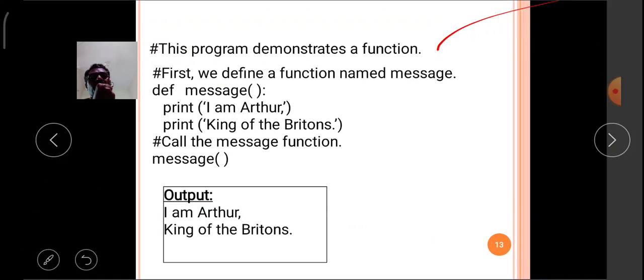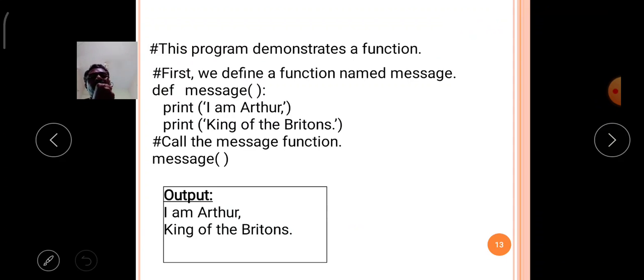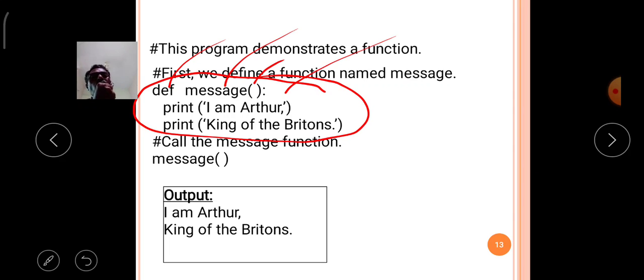The program contains the function: def, the function name message with empty parentheses, and a colon. The following two lines belong to this message function. Like that I construct the function.